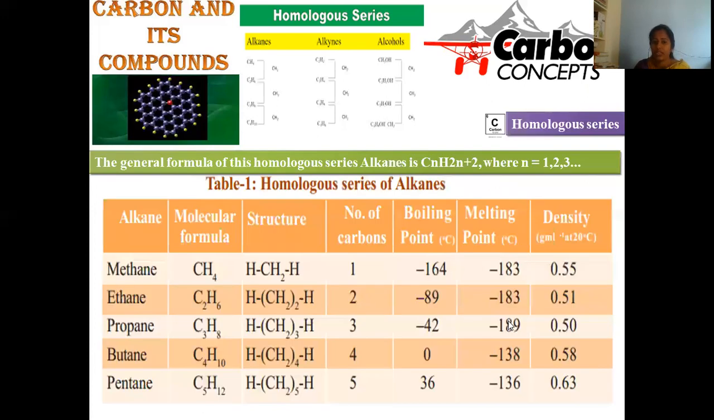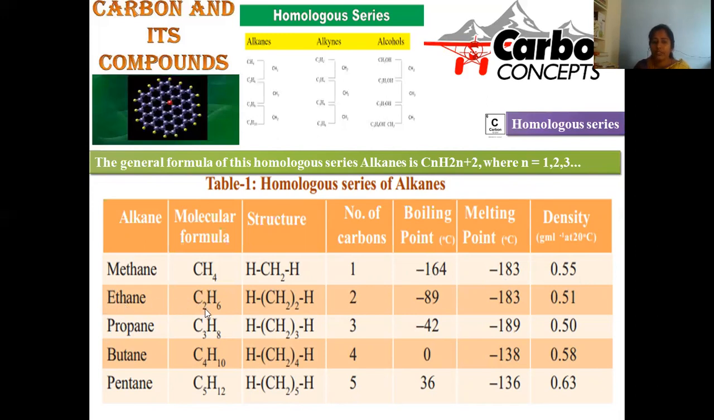What are the physical properties? Here they mentioned. You can clearly observe. When you go with methane, methane is CH4. Where CH4, how many carbons you can notice? Only one carbon is there. Boiling point will be minus 164 and the melting point will be minus 183 degrees centigrade. And density of this methane will be 0.55.